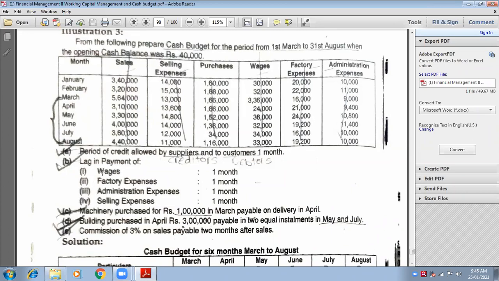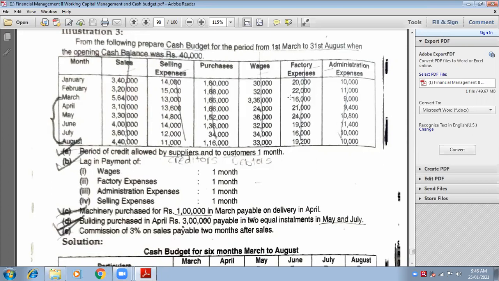Yes, ma'am. Now, similarly, you have to do it for factory expenses, administration, and selling. All are outstanding 1 month. Outstanding 1 month means following 1 month. So, all are payments. Write down factory expenses. Start with the month of March. Can you tell me the amount of March? 22,000. Yes, it is related to February, but you have to pay it in the month of March. So 22,000 correct.